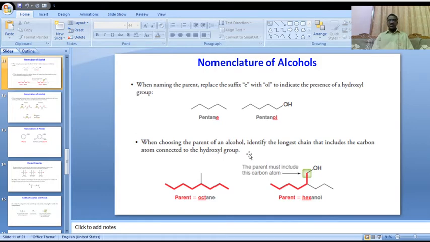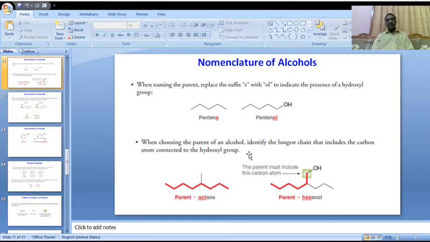Monohydric alcohols exhibit three types of isomerism. First one, chain isomerism. Chain isomerism means two isomers differ in the structure of the carbon chain.